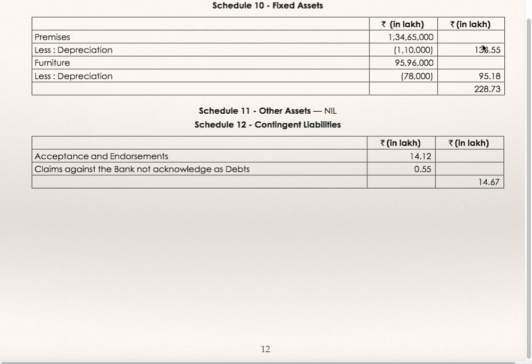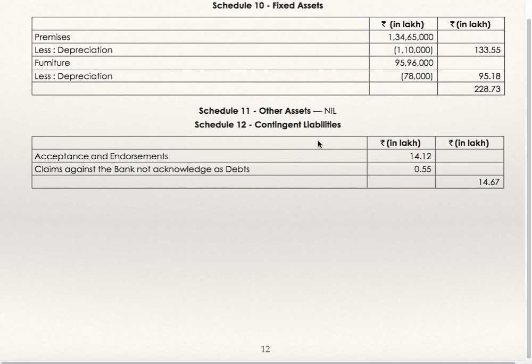I have given you a note. These figures only will come in the balance sheet because they have given us net profit. So already they have deducted depreciation. So whatever is the value given in that, depreciation is added and again deducted. These are the values given in the trial balance. Total of schedule 10, fixed assets, is 228.73. Other assets are nil. Contingent liabilities.